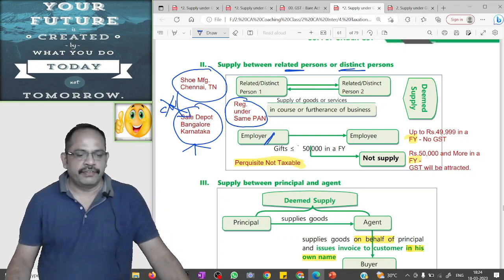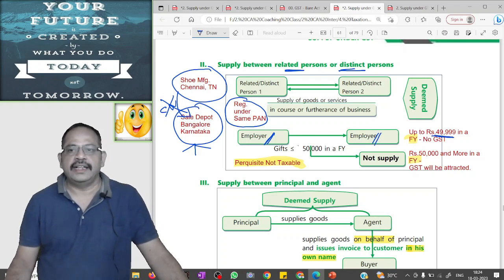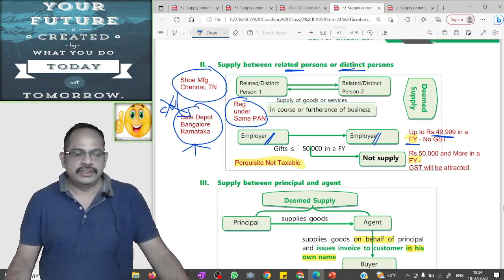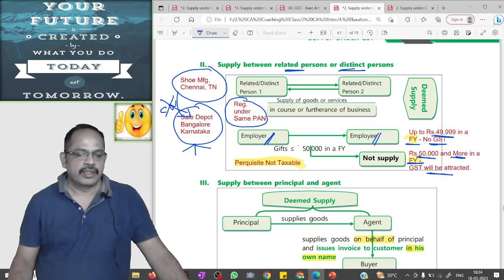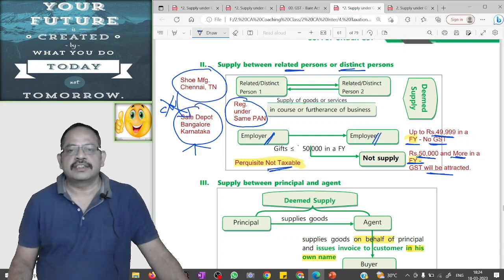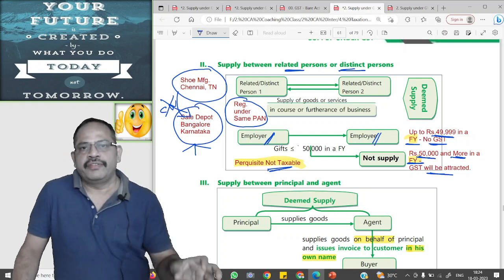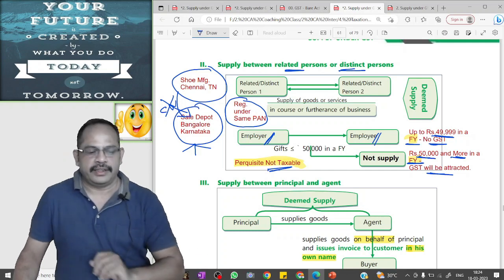Employer gives gift to the employee up to the value of rupees 49,999 in a financial year. No GST will be attracted. If the employer gives gift to the employee for rupees 50,000 or more in a financial year, then GST will be attracted. Perquisite is not a taxable supply, provided there is a contractual agreement between the employer and the employee.